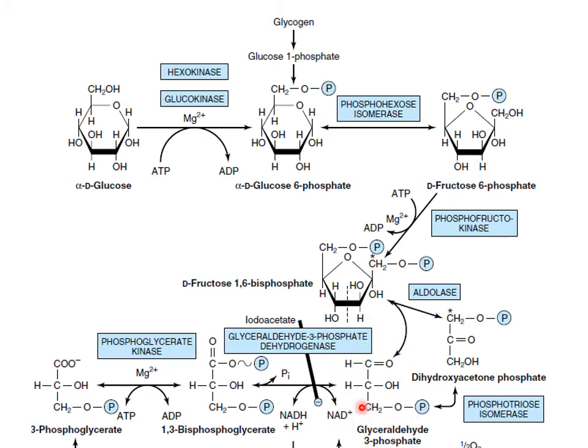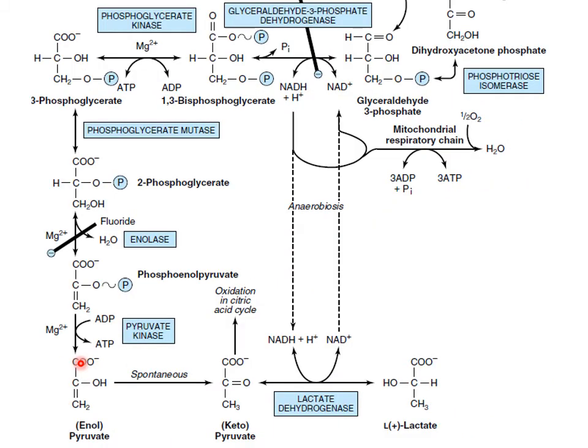This glyceraldehyde 3-phosphate is now dehydrogenated and forms 1,3-biphosphoglycerate. This 1,3-biphosphoglycerate is a high energy compound. It produces ATP, one phosphate is removed, and it is converted into 3-phosphoglycerate.